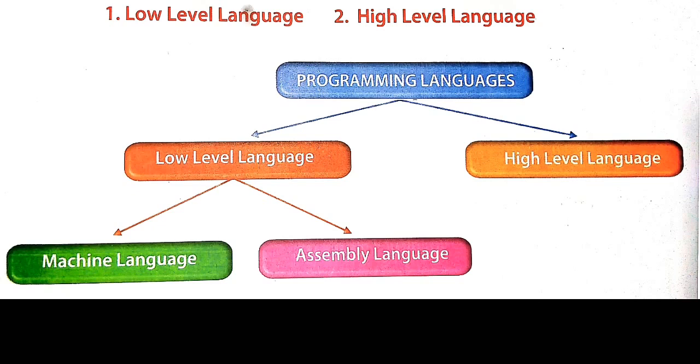The next one is high level language. The language which is understood by the users is called a high level language. Here are two differences. The language which only a computer can understand is machine language. The language which only a user can understand is high level language. High level language is translated to machine language by software called a compiler.